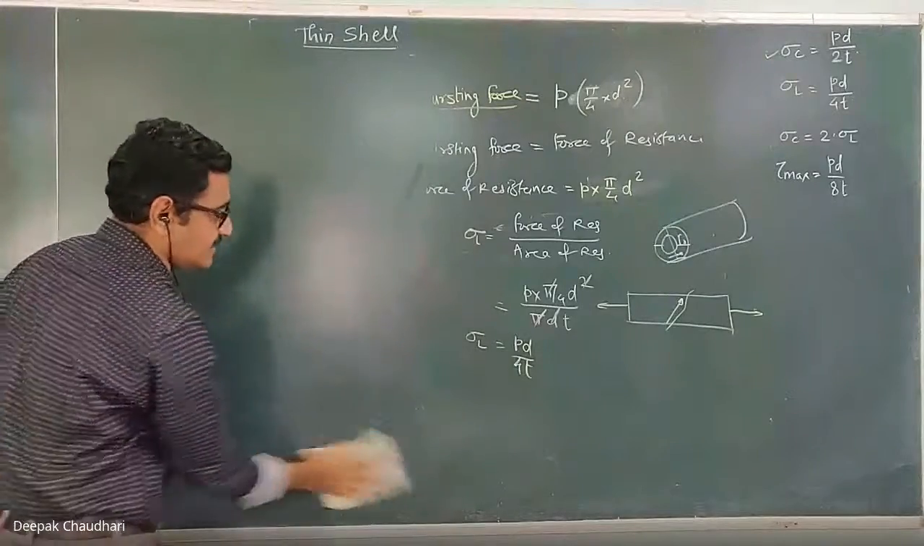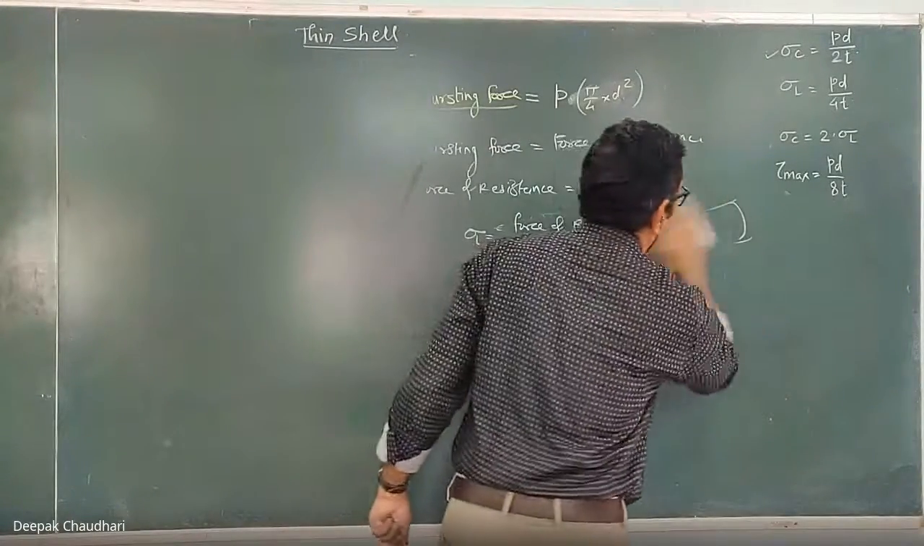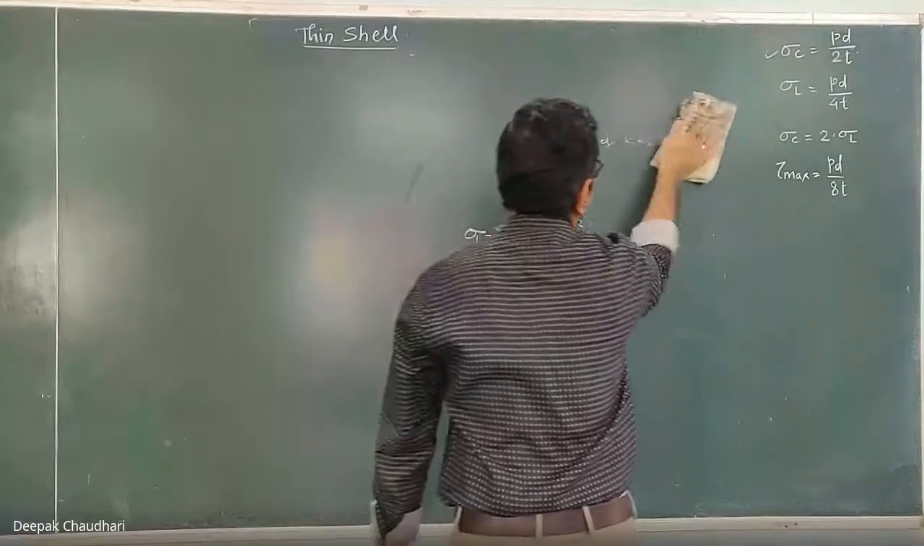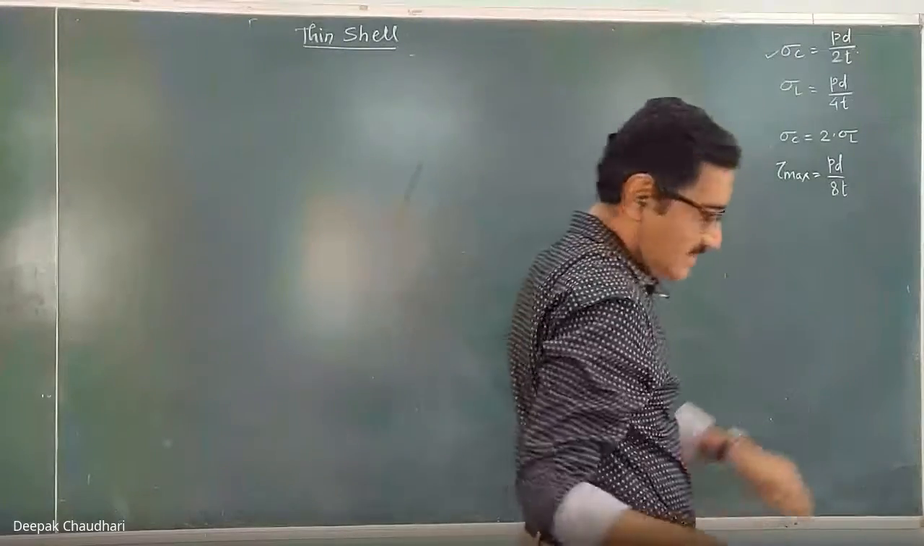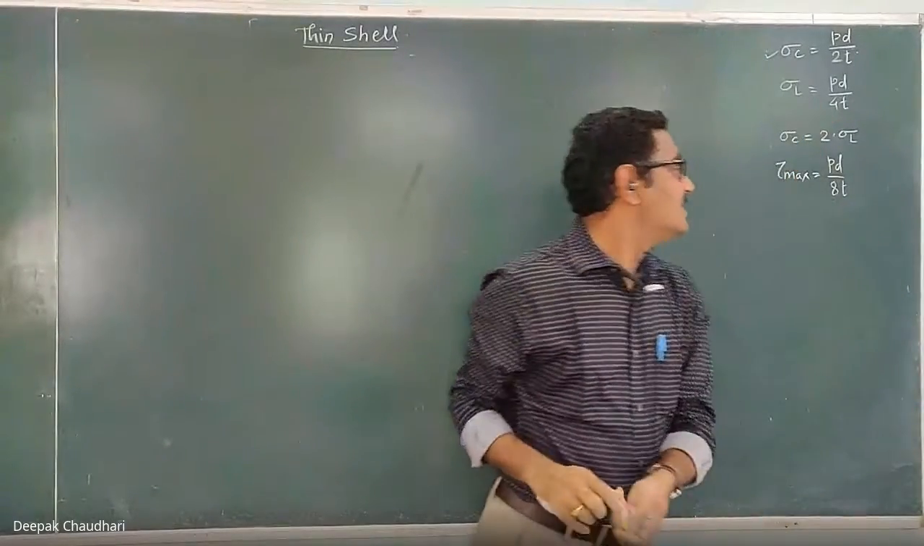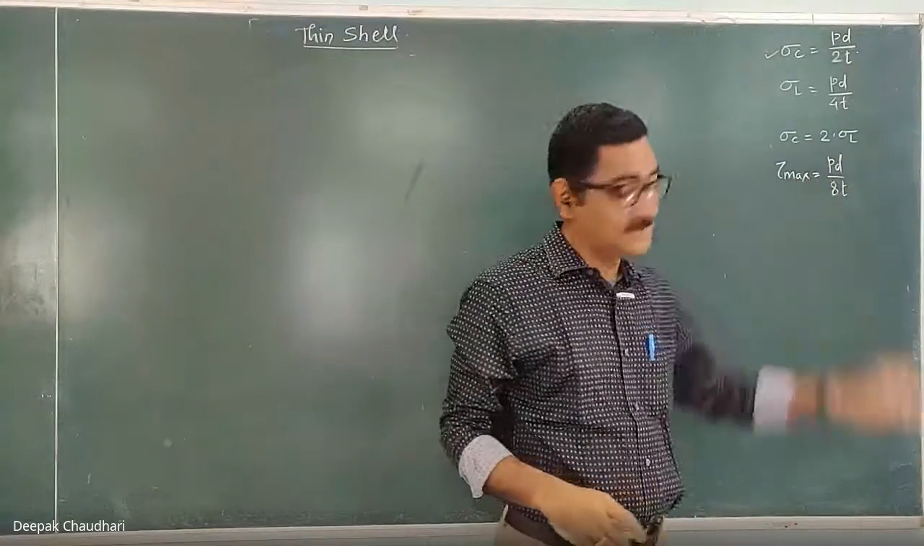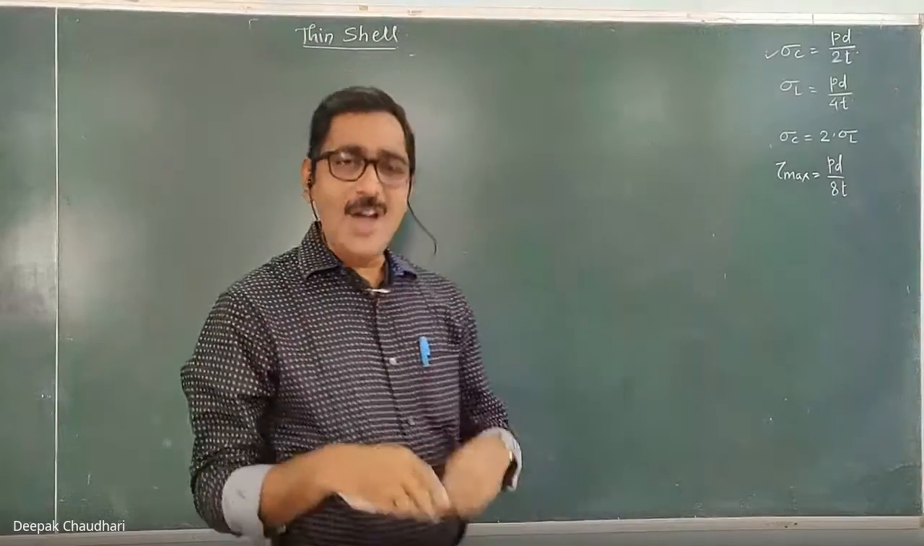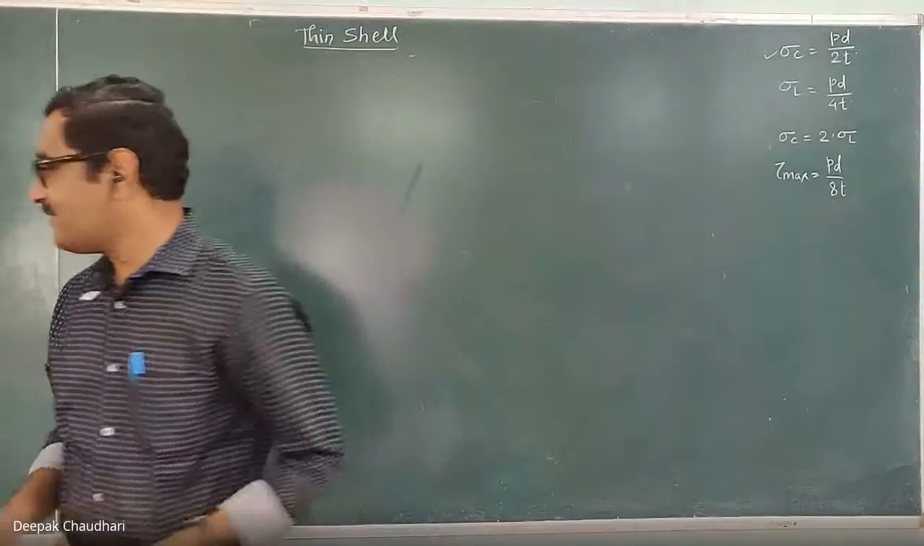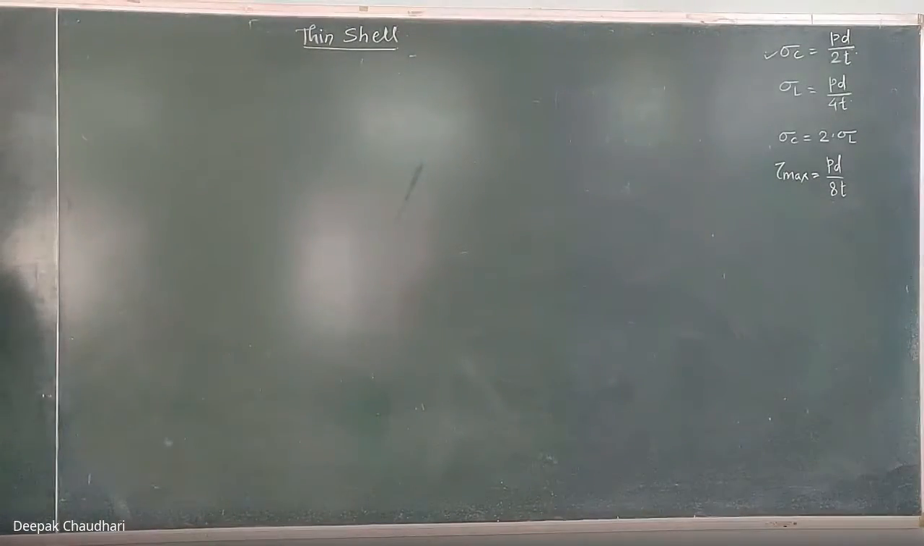Here, when there is a seamless shell, or if there is a joint, it is a welded joint. So circumferential stress, longitudinal stress, and maximum shear stress, PD upon 4T. Now, after studying these stresses, here we are going to study, just 1 minute.